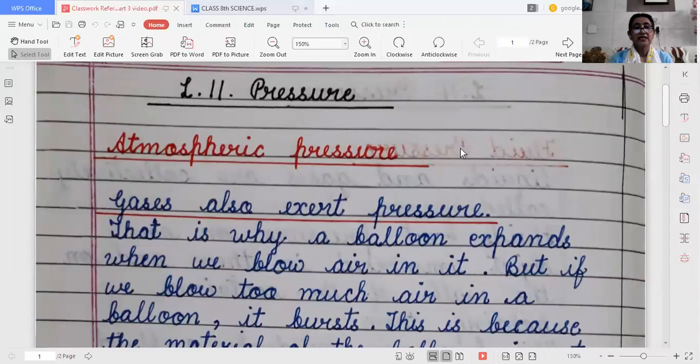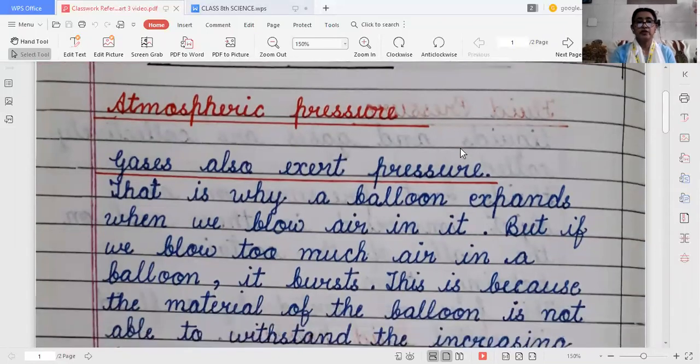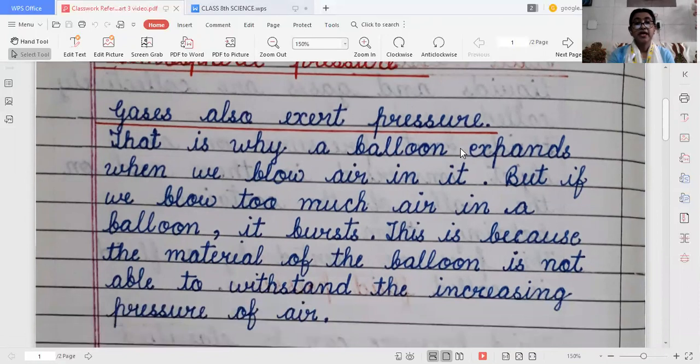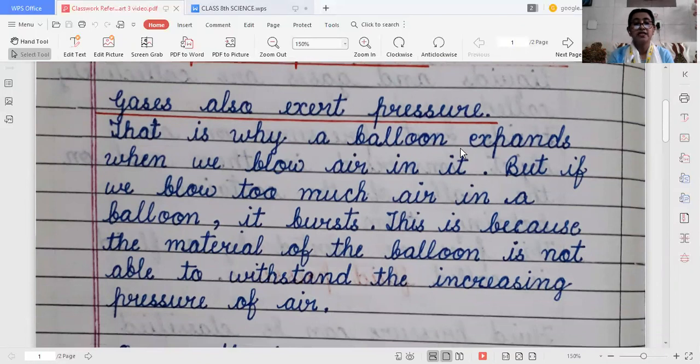Now we know that gases also exert pressure, and that is why a balloon expands when we blow air in it. But if we blow too much air in the balloon, what will happen? Obviously it will burst. And why? Because the material of the balloon is not able to withstand the increasing pressure of air. So it shows that gases also exert pressure.